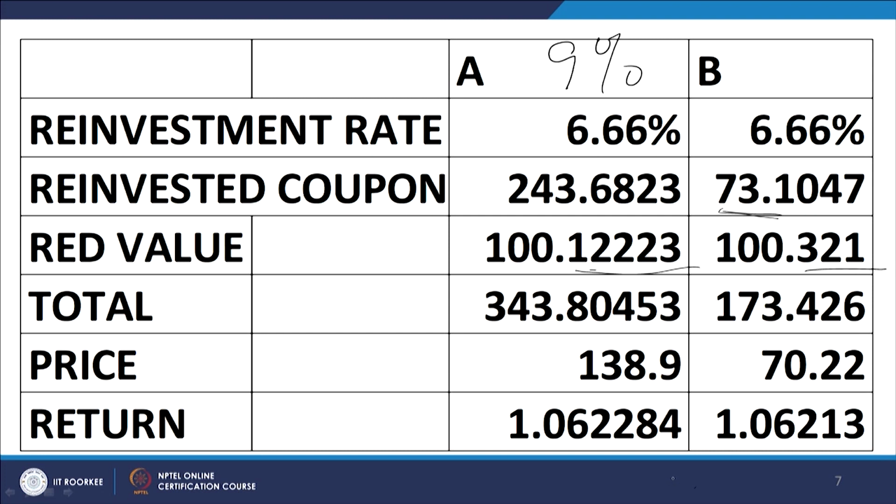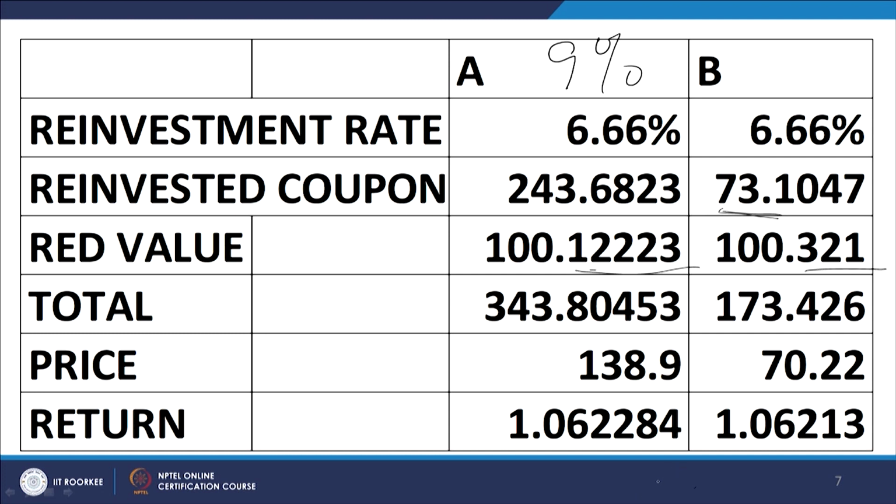And after normalizing them and working out an annual equivalent investment, we find that bond A has a return of 6.2284%, bond B has a return of 6.213%. In other words, bond A is slightly marginally better than bond B if the reinvestment rate is 6.66%.